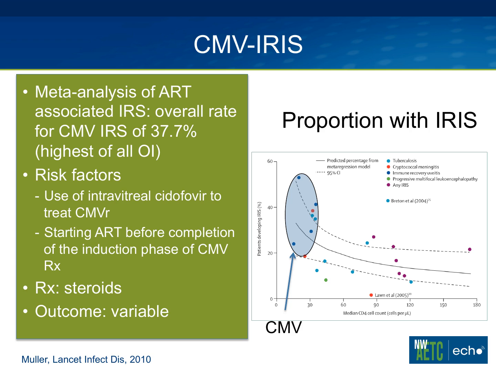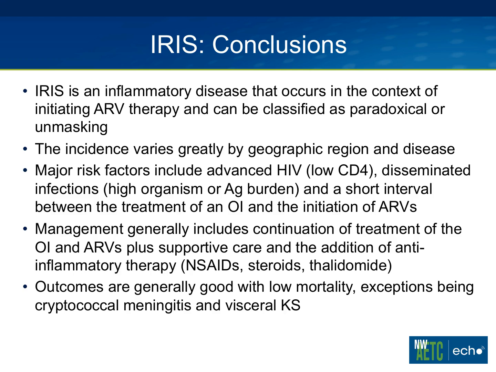The risk factors for developing it include the use of intravitreal cidofovir to treat CMV retinitis and starting antiretroviral therapy before completing the induction phase of CMV treatment. Treatment is steroids, and outcome is variable. Unfortunately, some patients are left with significant defects in their vision even after good treatment with anti-inflammatory therapy.